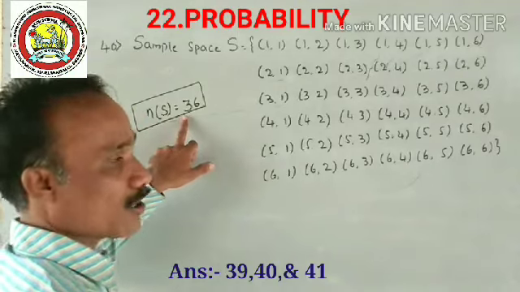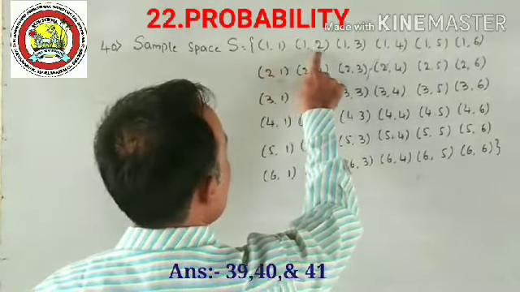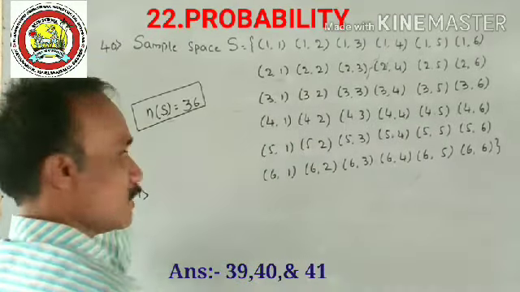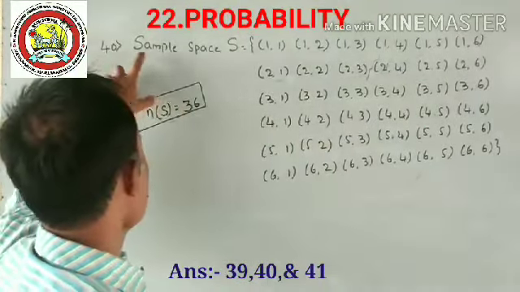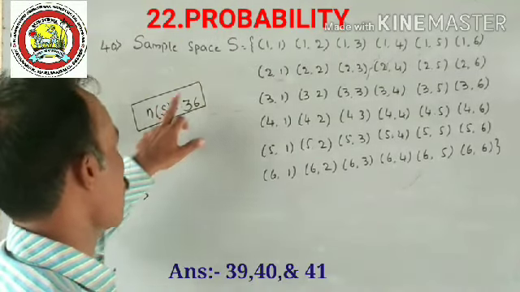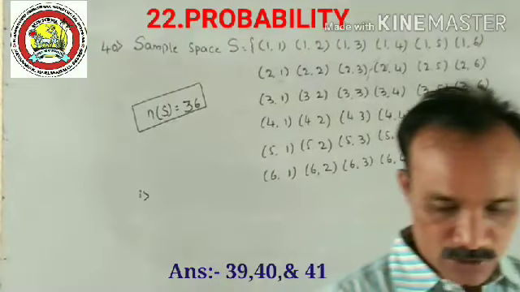So the total N of S is equal to 36. Consider each die as 1, 2, 3, 4, 5, 6, like that. 6 into 6, that is 36. So this is the sample space if two dice are thrown at a time. The value of N of S is equal to 36. Now you see the events one by one.